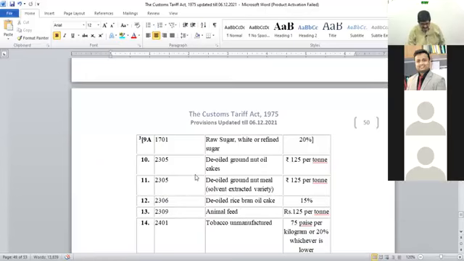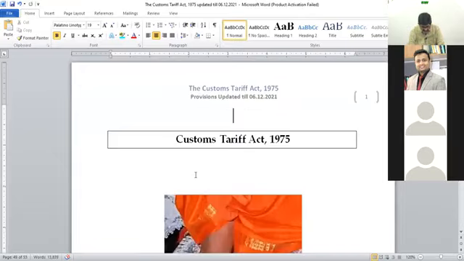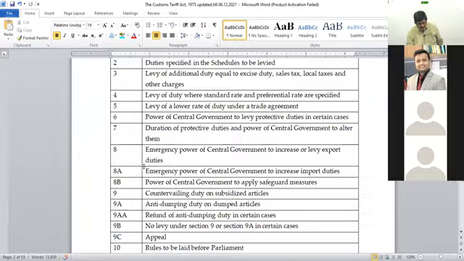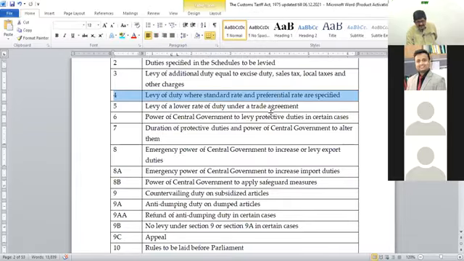Okay. Now, in relation to that only, I'll show you something more. What is section 4? Levy of duty where standard rate and preferential rates are specified.